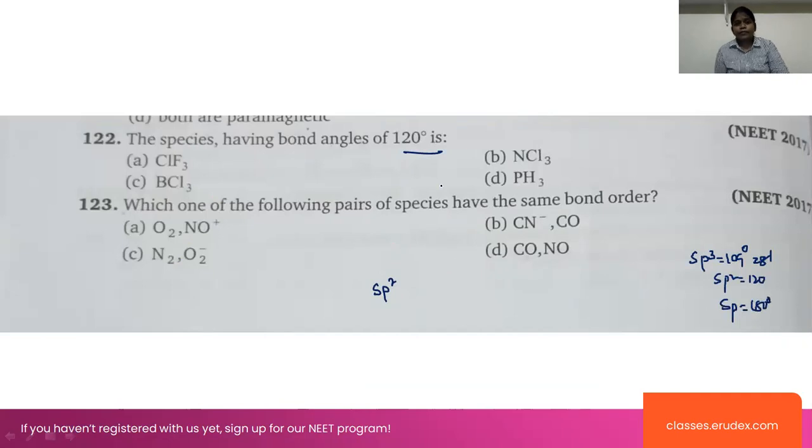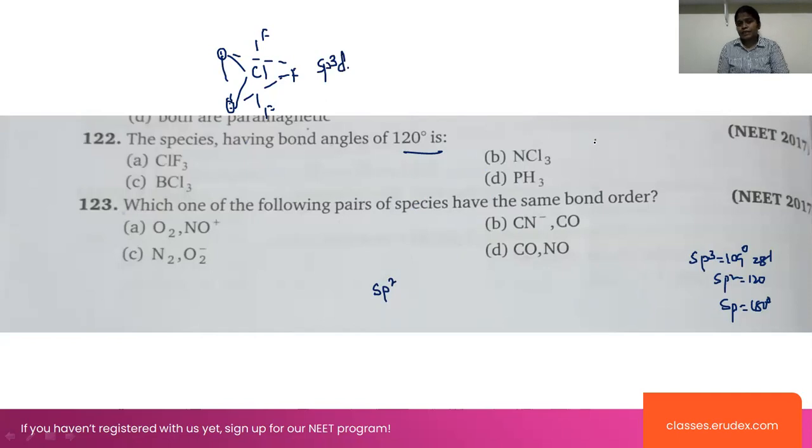In this case, which one has sp2 hybridization? For ClF3, chlorine can form 7 bonds, right? 3 bonds are there, and 2 lone pairs. This will be sp3d hybridization.